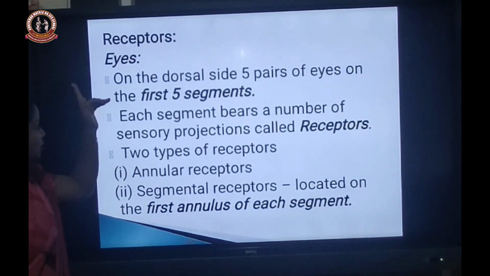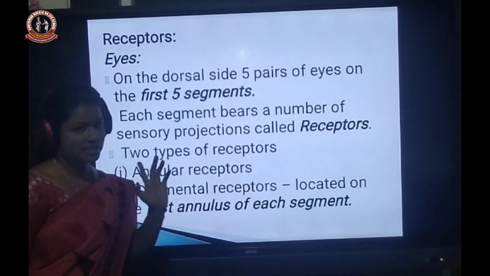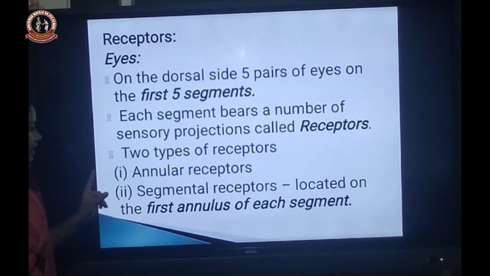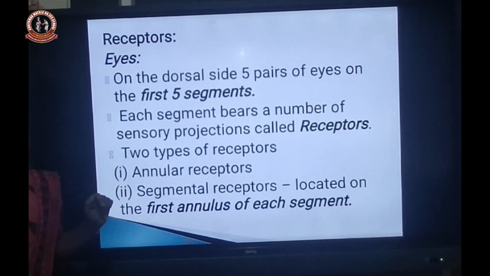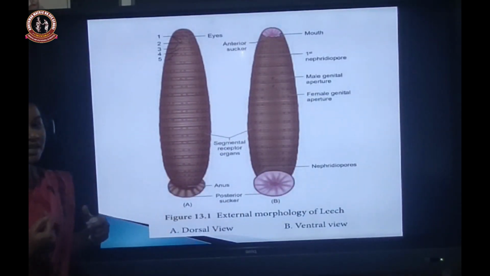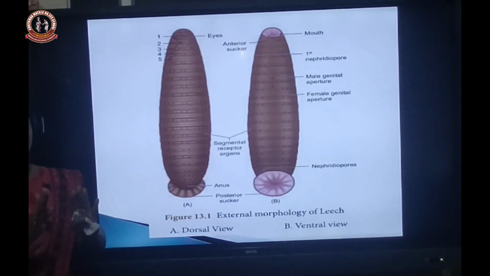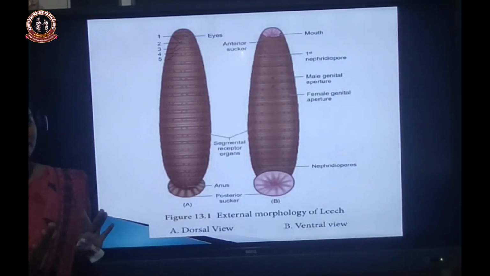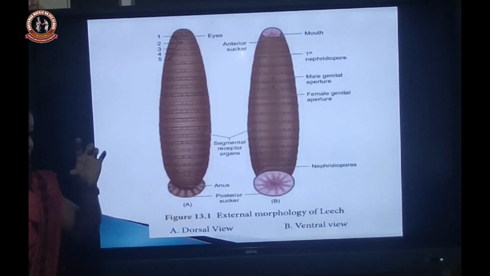Okay, and as I have told, the sensory projections are called receptors. There are many, and two important types of receptors are annular receptors and segmental receptors. What are annular receptors? By the name itself we can know that they are present in every annulus. Annulus means, as I have already told, one segment is further superficially divisible into annuli, and the receptors present there are called annular receptors. And what are segmental receptors? The segmental receptors are present in each segment.